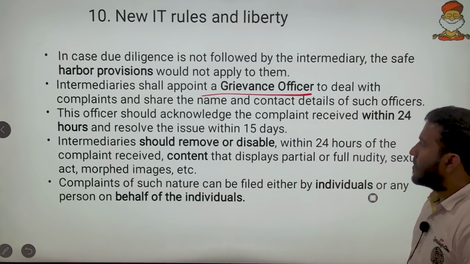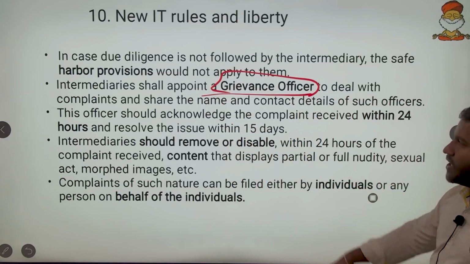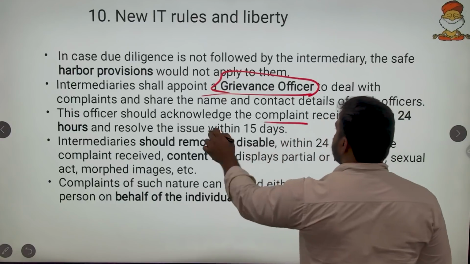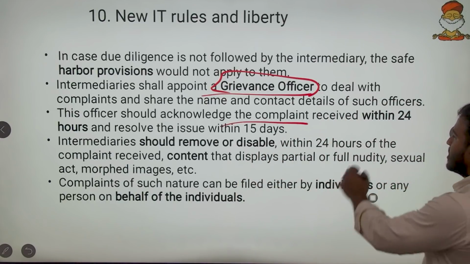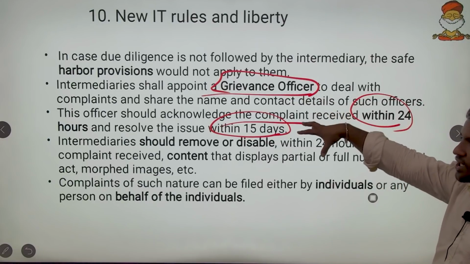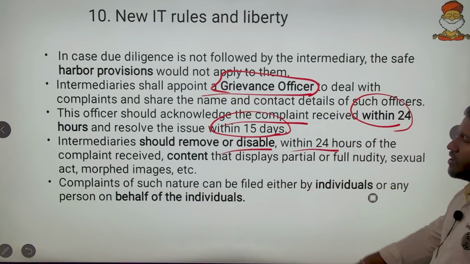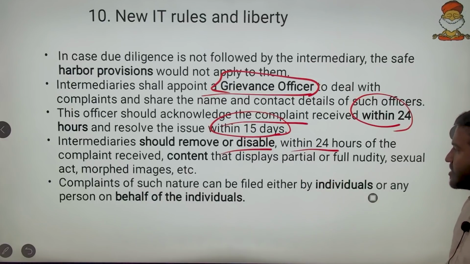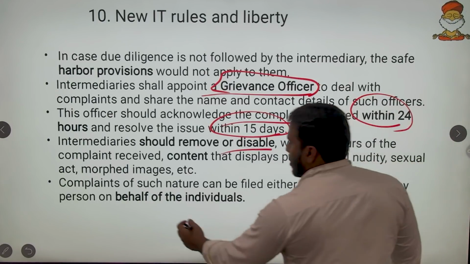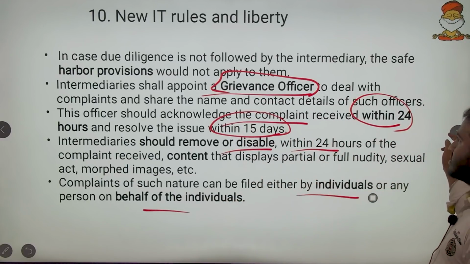Intermediaries shall appoint a grievance officer to deal with the complaints. Every intermediary should have the grievance officer, and this officer should acknowledge the complaint received within 24 hours and resolve the issue within 15 days. So there has to be a coordinator, and then intermediaries should remove or disable any controversial content within 24 hours. Complaints of such nature can be filed either by individuals or a person on behalf of the individual. So complaint can be filed by anyone. There is no principle of locus standi here.